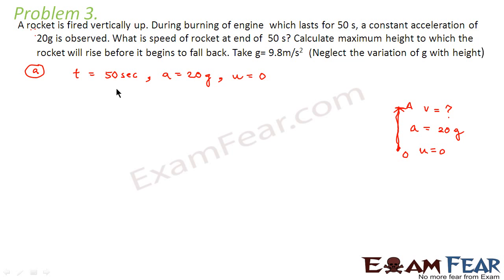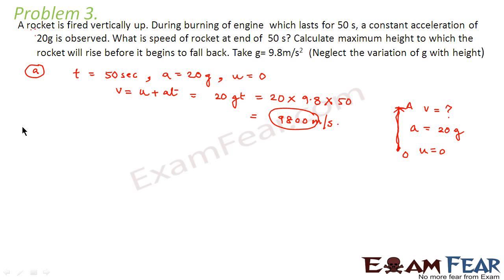Now from the first equation of kinematics we know v is equal to u plus at. So u is 0, and a we can write as 20 g into t. So this will come out to be 20 into 9.8 into 50, which comes out to be 9800 meters per second. So this would be the velocity at the end of 50 seconds, that means at point A.